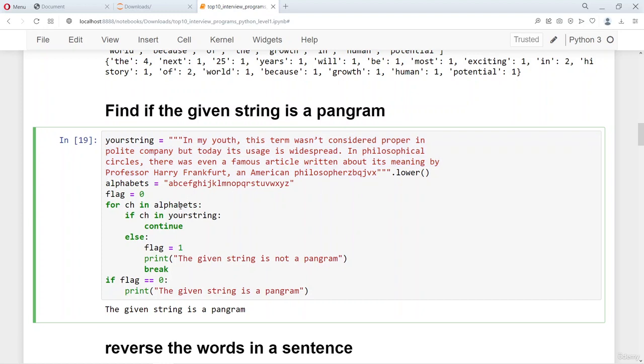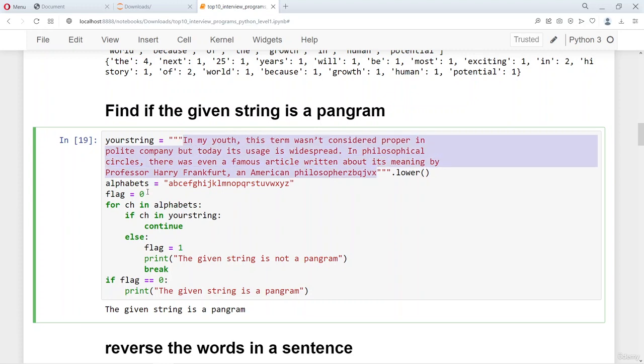Once it is present, then you consider that it is a pangram if each character is present. If it is not present, then the flag is set to 1 and we break out of the for loop. And if the flag was 0 to start with, and the flag remains 0 after going through all the 26 alphabets and checking for their presence in this given string,